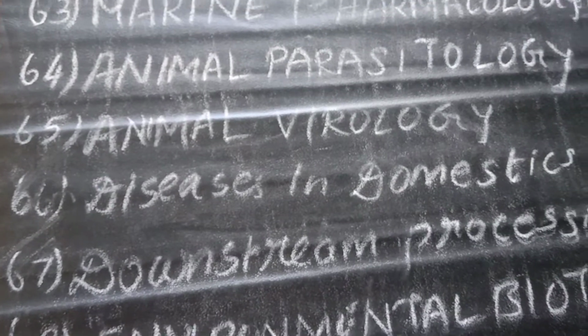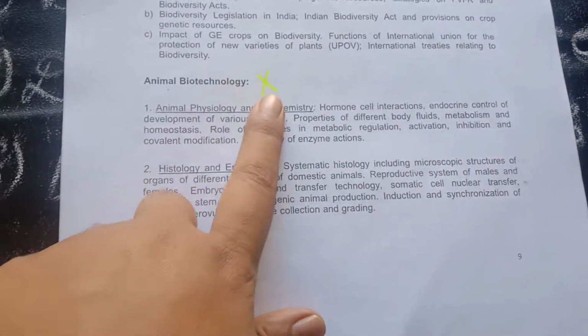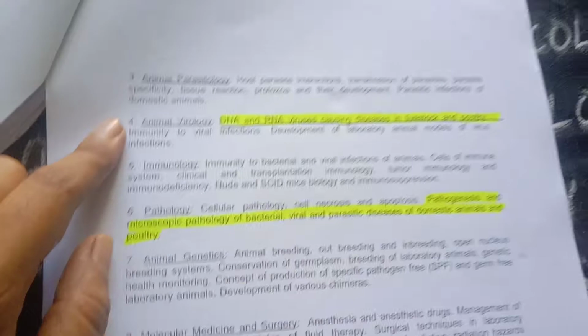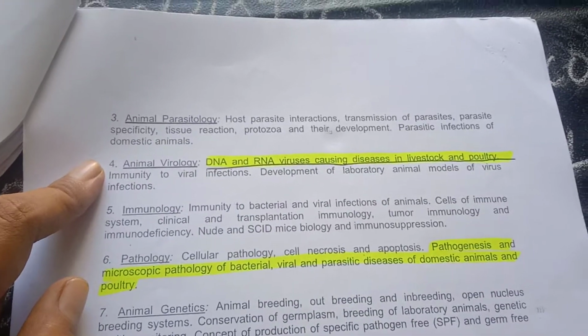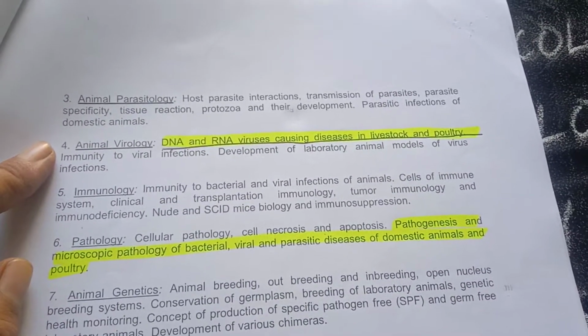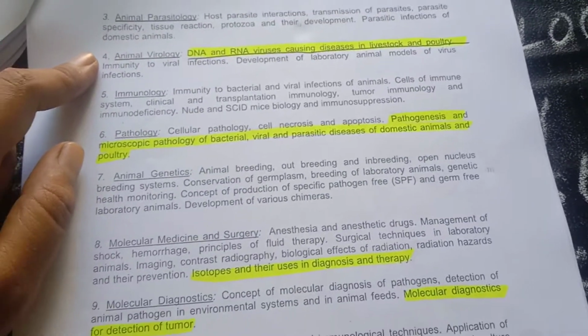Next thing is animal virology. Okay, it is the most important. This animal virology comes under the topic of animal biotechnology. You don't need to study it fully. You need to study this particular 4th unit, which is present on page number 10. DNA and RNA viruses causing disease in livestock and poultry, immunity to viral infection, development of laboratory animal models of viral infections. Okay, these are the important things you should know.